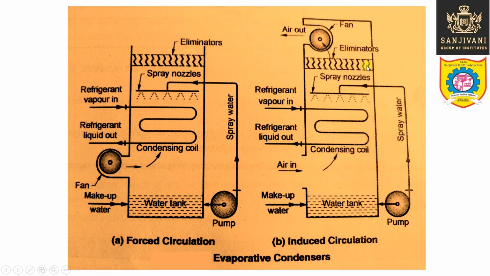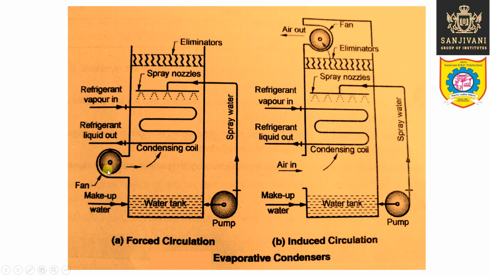It may contain some liquid water droplets, so they are eliminated in this eliminator, and the air is leaving out. This is the forced circulation type evaporative condenser. The only difference is that the fan is present at the bottom.